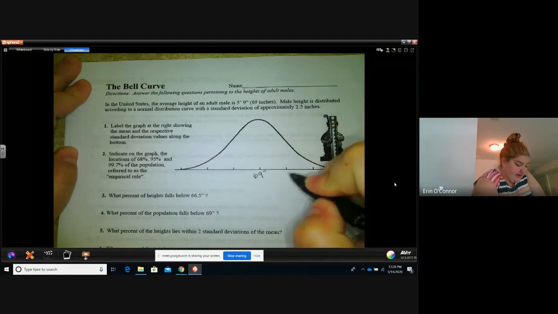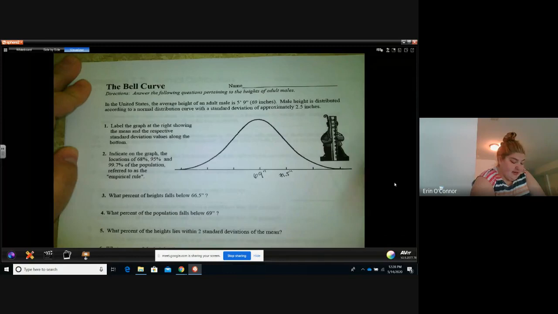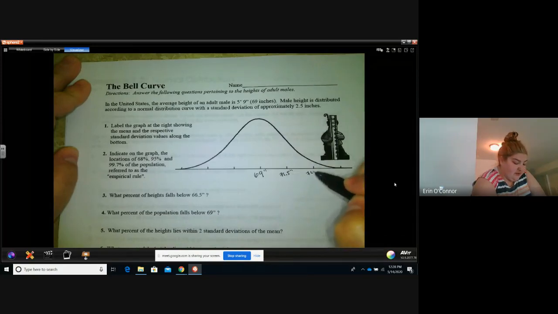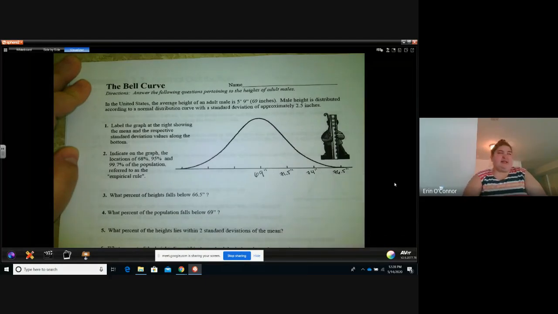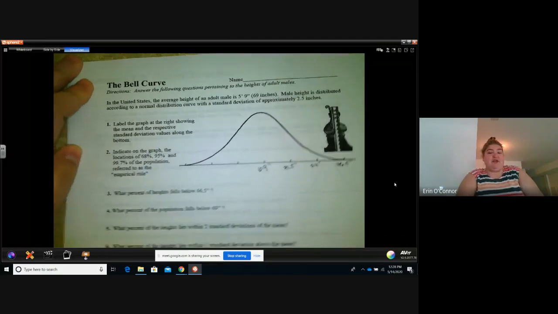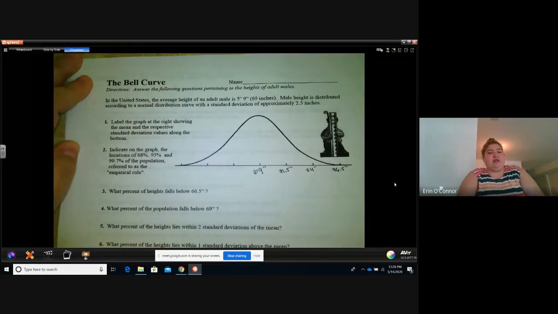So if this is 69 inches, you can put the hash marks for inches. The standard deviation is 2.5. We add 2.5, we get 71.5 inches. Add 2.5, we get 74 inches. Add 2.5, 76.5 inches. Now this is 6 foot 2.5 inches. So if you're above 6 foot 2.5 inches, you are statistically significant right now.